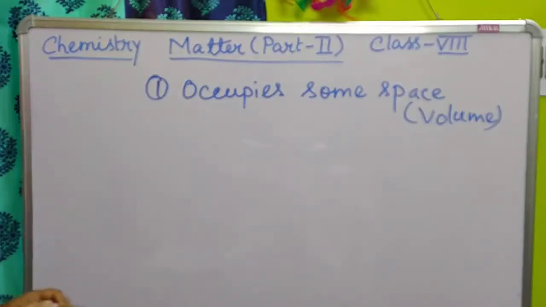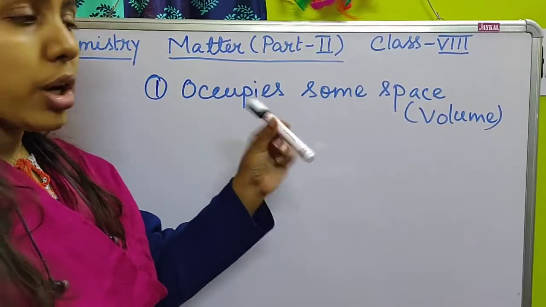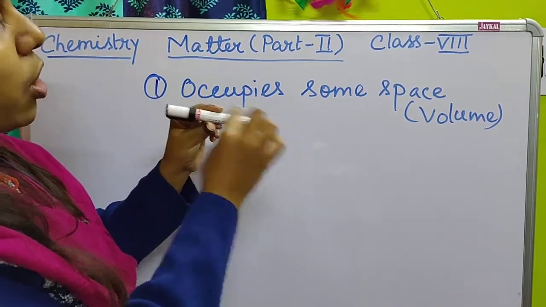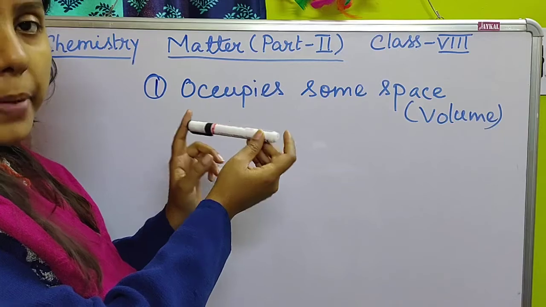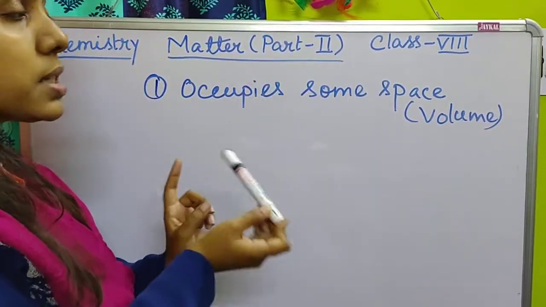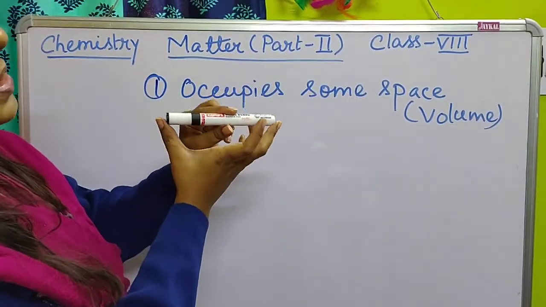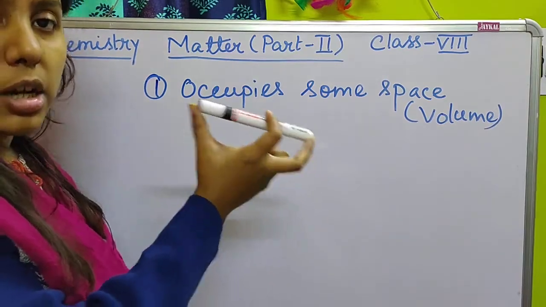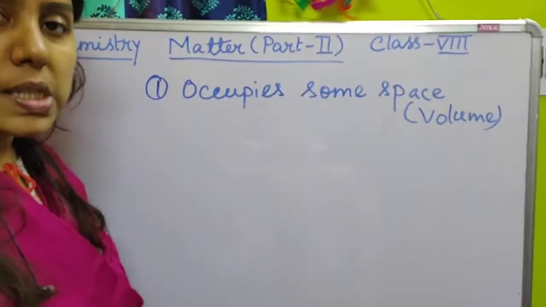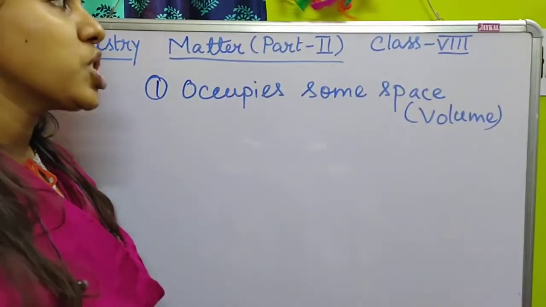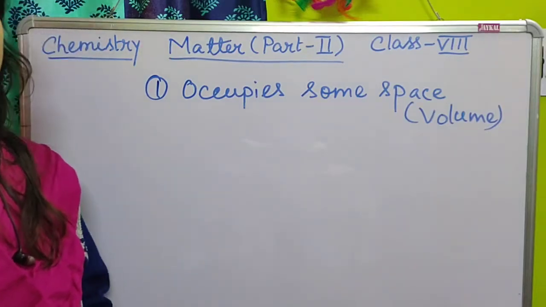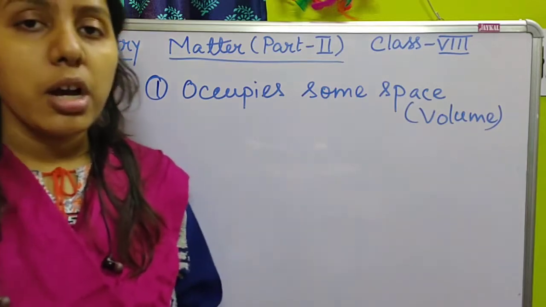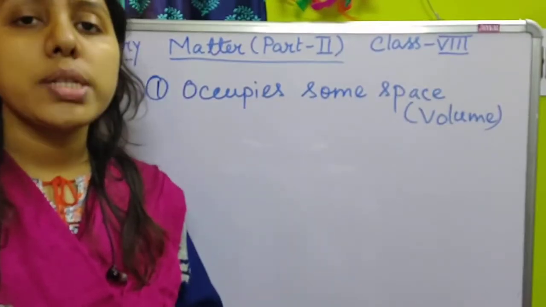Space means volume. Suppose this pen, this also has some volume. That means some space is occupied by the pen. In this air or in this atmosphere, the space occupied by the pen is actually the volume of the pen. The board also has occupied some space. Each and every object you can see around you or feel around you occupies some space, just like air also.